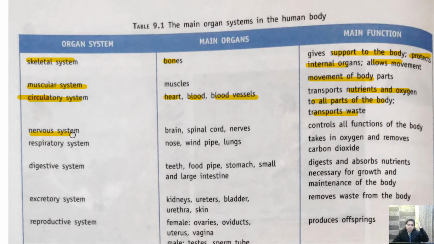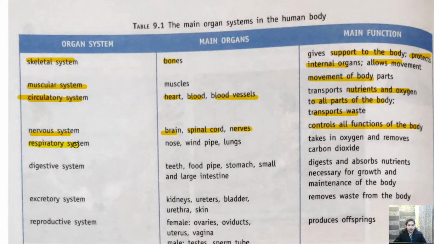Nervous system basically includes brain. Okay, this is a nervous system and nervous system क्या करता है? हमारी बॉडी के जितने भी फंक्शन होते हैं उनको कौन कंट्रोल करता है? ब्रेन कंट्रोल करता है. And it is included in a nervous system, and it includes brain, spinal cord and nerves. Okay, it includes brain, spinal cord and nerves. Okay, and it controls all the functions of the body.